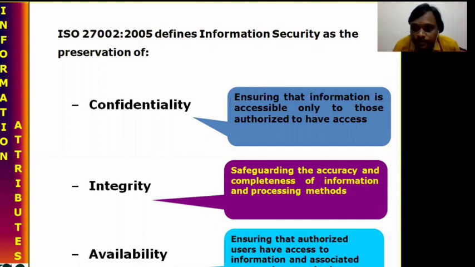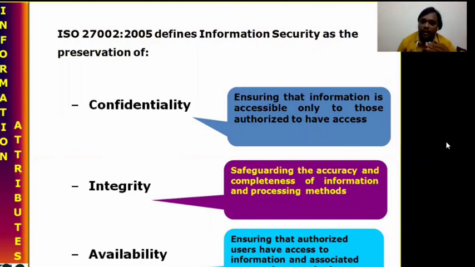So what do we mean by confidentiality? How can it be defined? Ensuring the information is accessible only to those authorized to have access. That means those who are authorized people in the organization can be given permission to access. He is not authorized, he is not allowed to access. Suppose we take department level, college level.